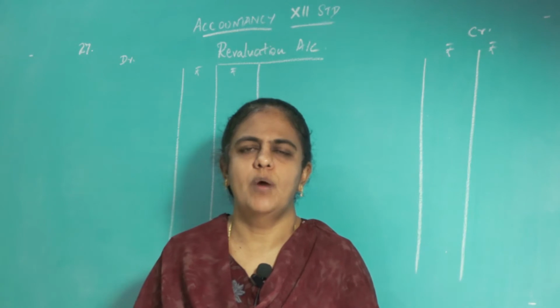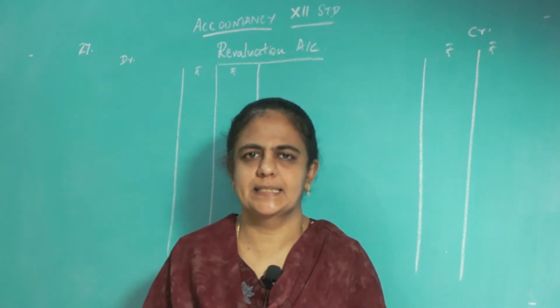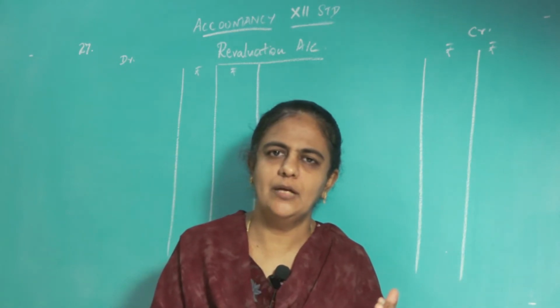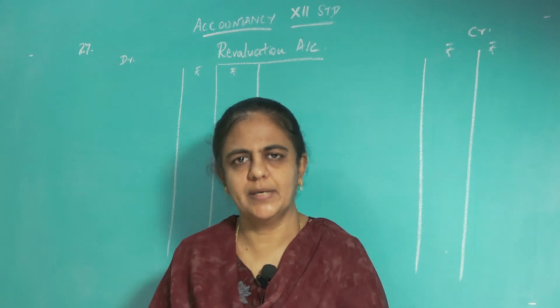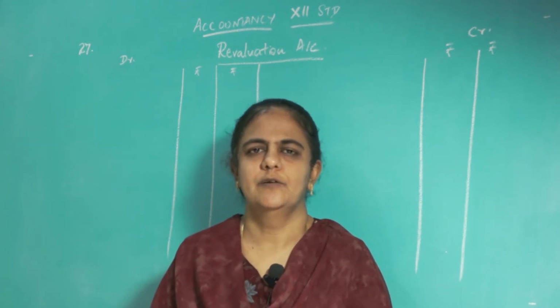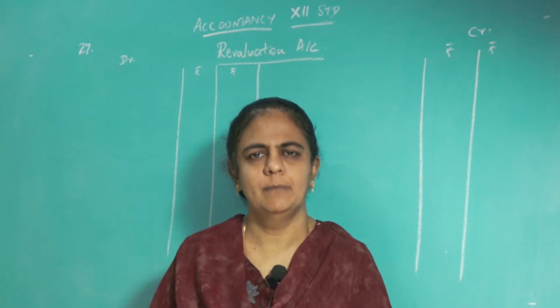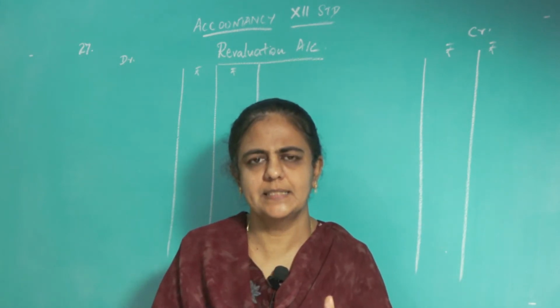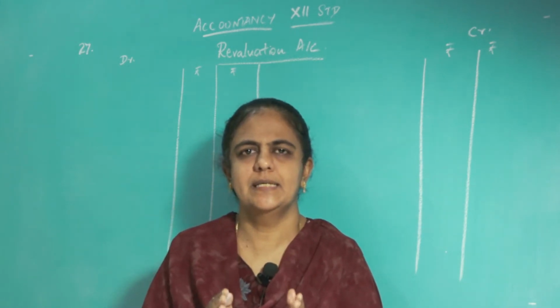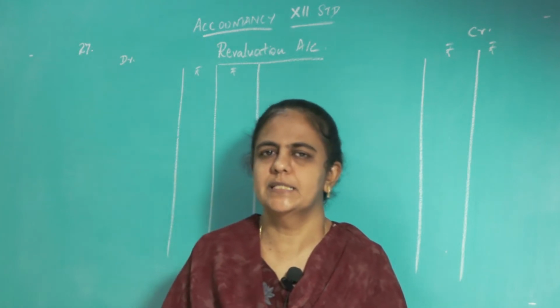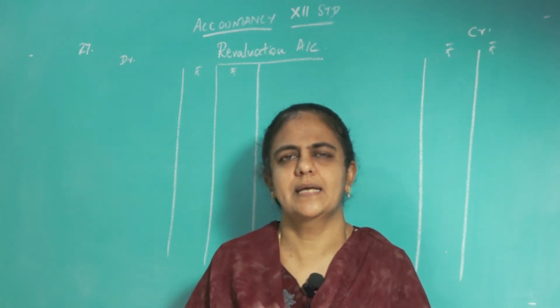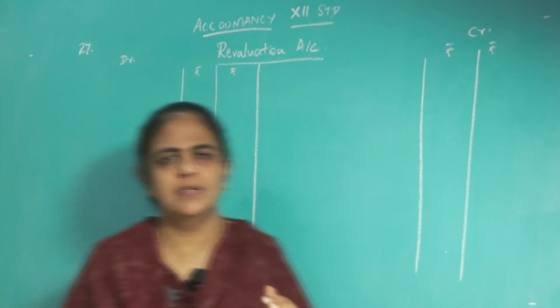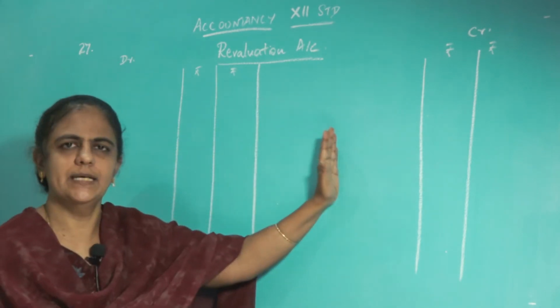Motor car is given as 1,60,000. The old value was 1,60,000 and the current value is 2 lakh. So, the asset, motor car, has increased from 1,60,000 to 2 lakh. How much increased? 40,000 increase. So, it is profit. Asset increases means profit. Profit means you have to put it on the credit side.